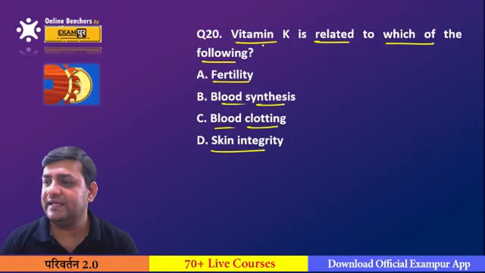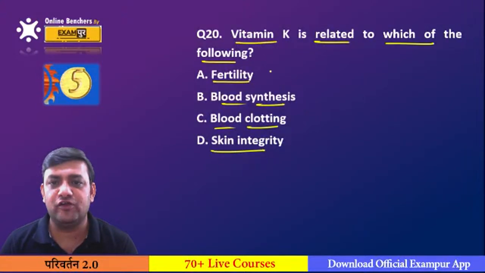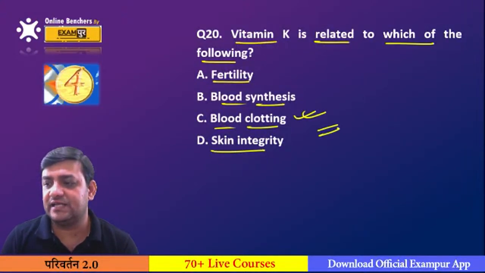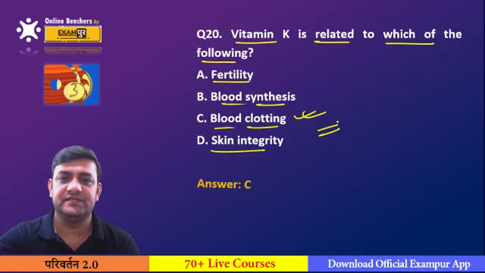So vitamin K is mostly related to which of the following phenomena? You will say this is blood clotting. This helps in which one? Blood clotting. C is the correct answer.